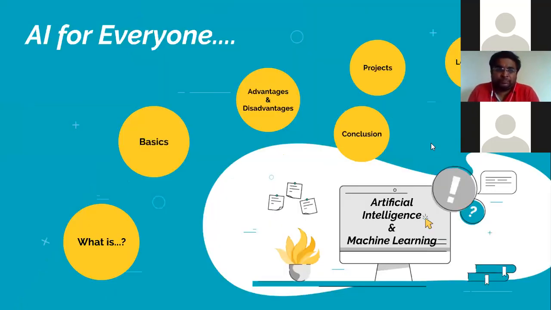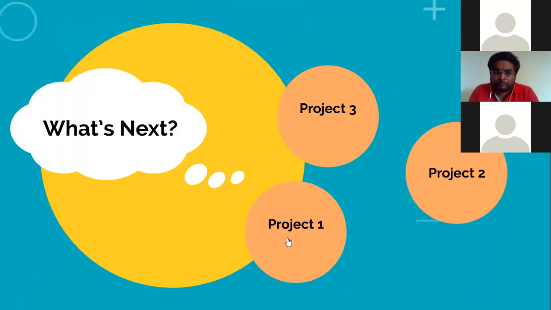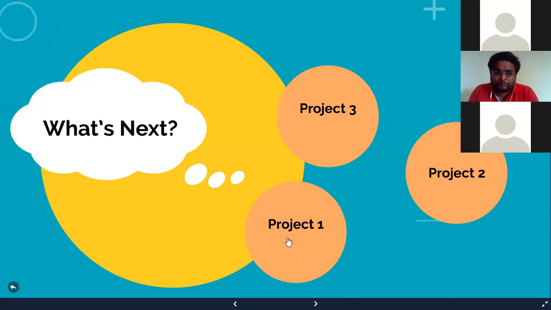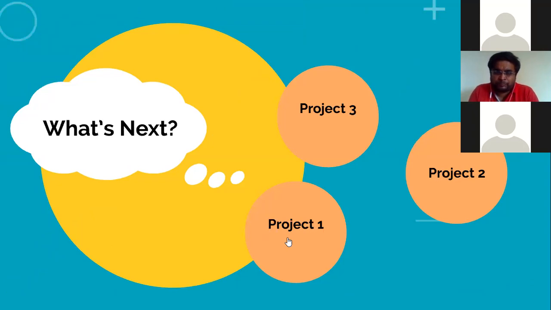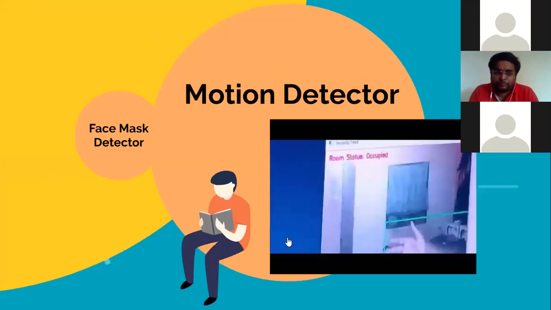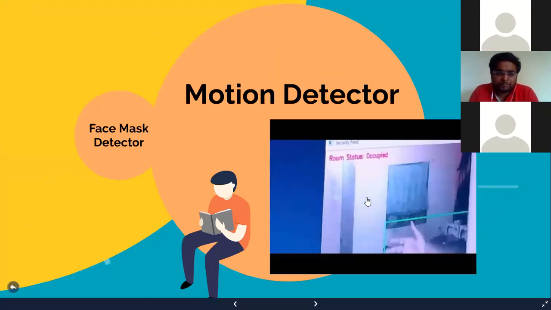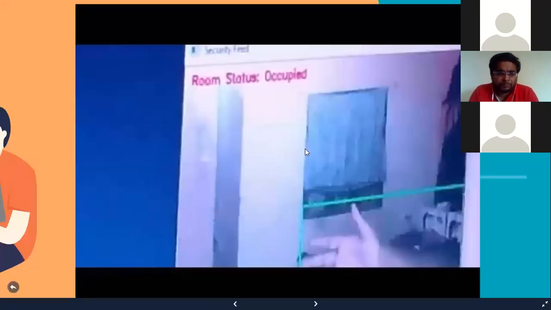So here we just have projects. Yes. All these projects are created by our company or by me. So what is project one? It is based on image processing and security. Okay. So this is the motion detector. If we talk about this, just wait. First see the video, and after that I'll explain the whole process.